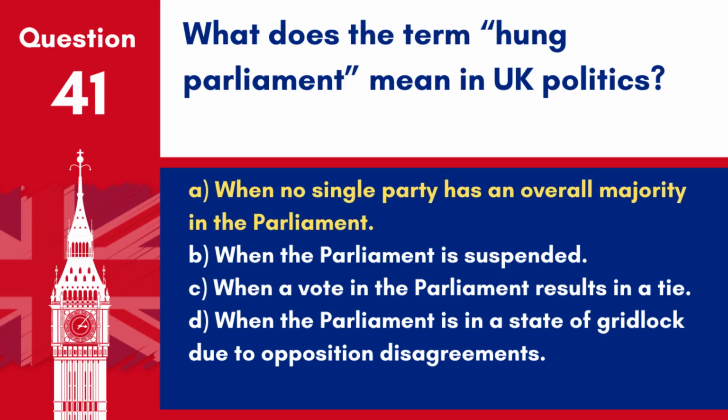Answer: A. When no single party has an overall majority in the parliament. A hung parliament occurs when no political party has enough seats to have a majority in the House of Commons, which can lead to a coalition government or a minority government.